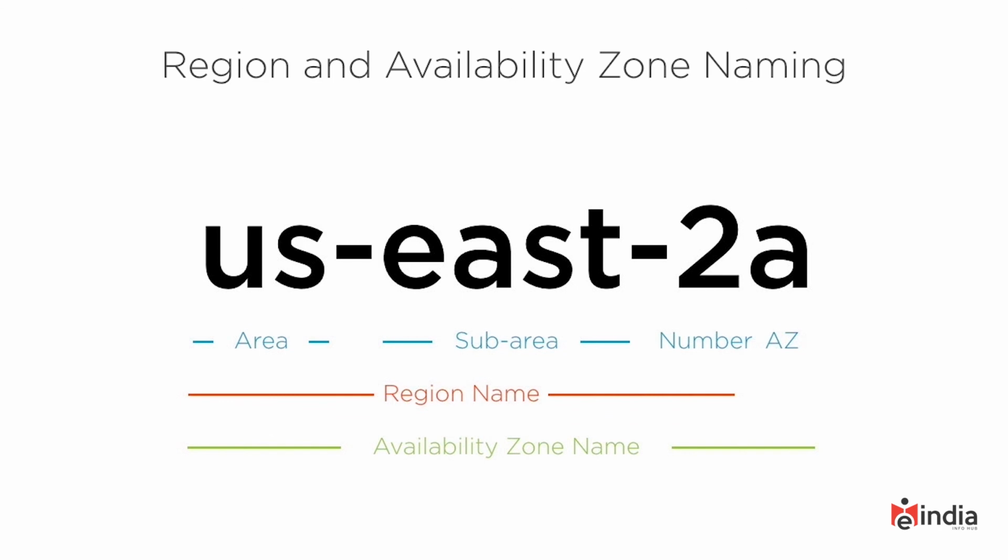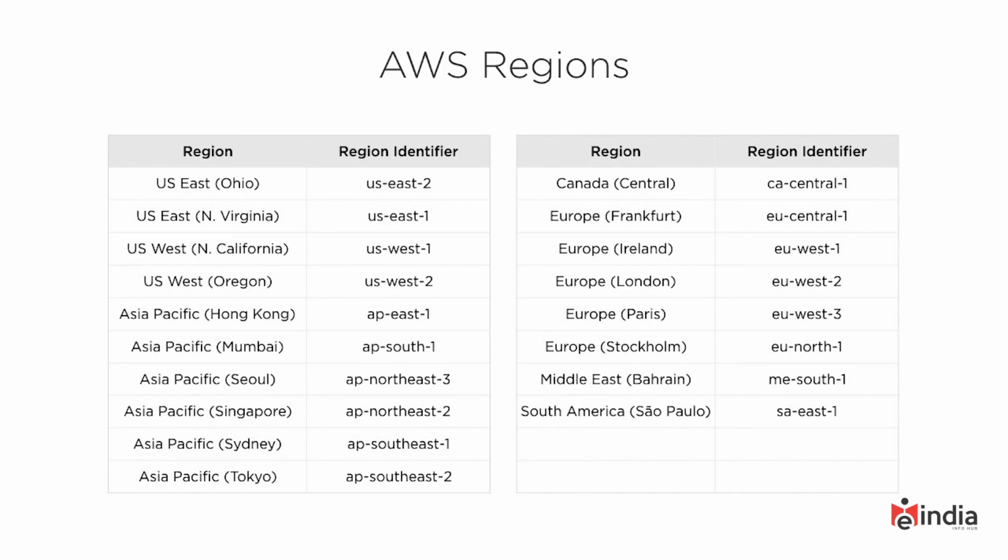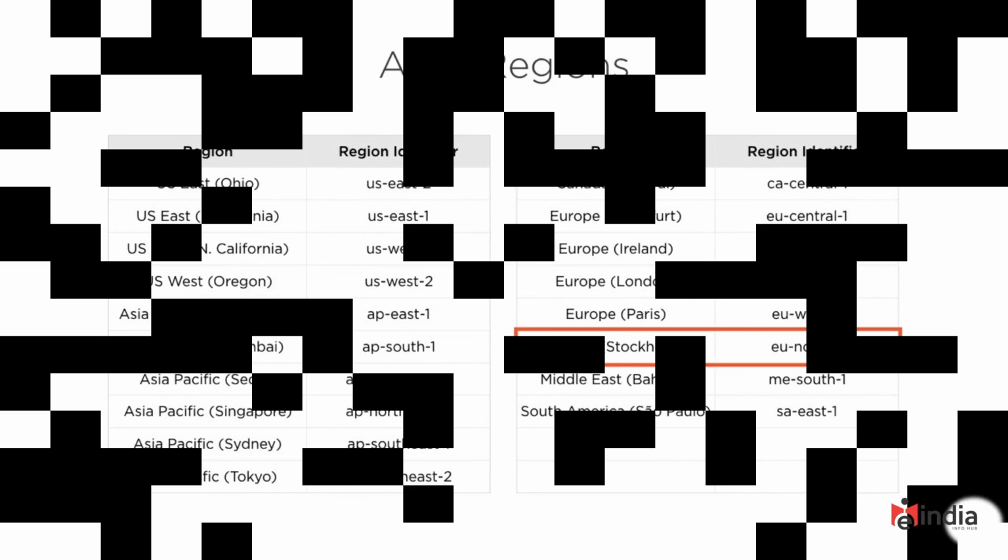Now if we look globally, here is a sampling of the AWS regions that we have globally and their region identifier. You can see here that US East 2 is in Ohio, just like we mentioned. We also can see some in other areas of the world. For example, the one in Stockholm, which is EU North 1.